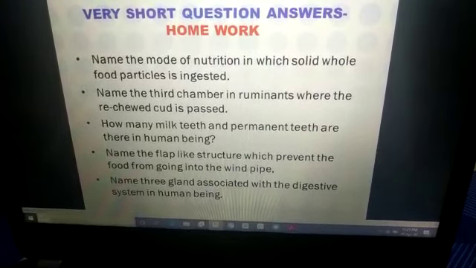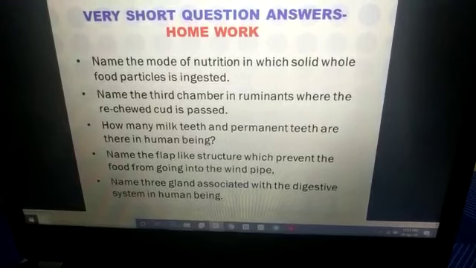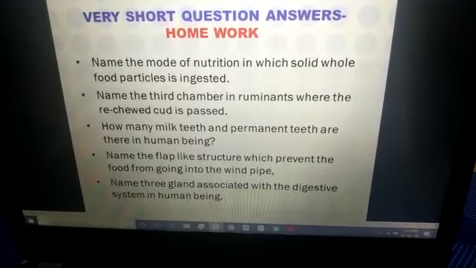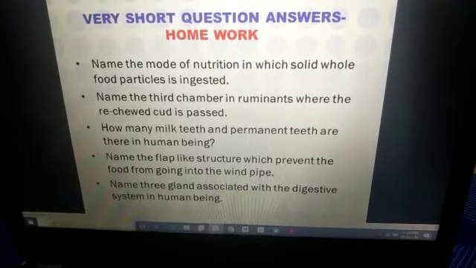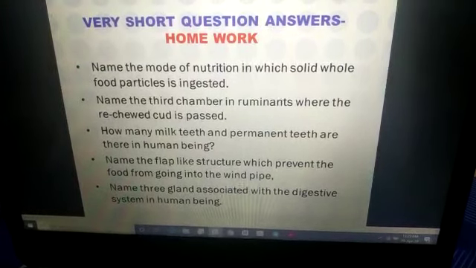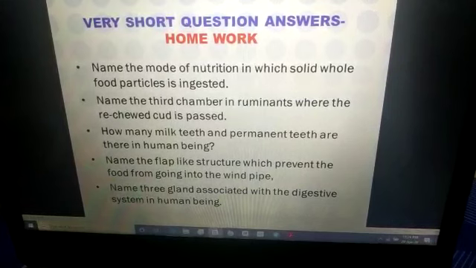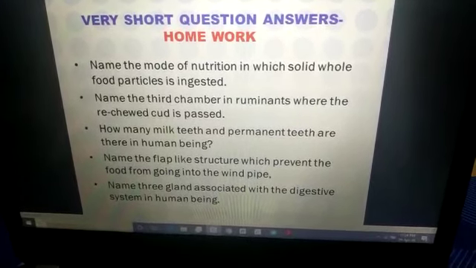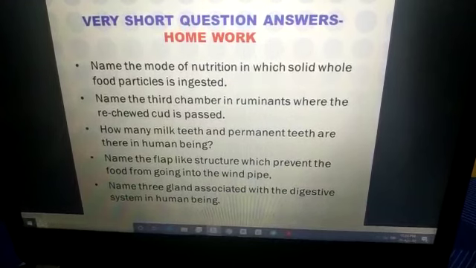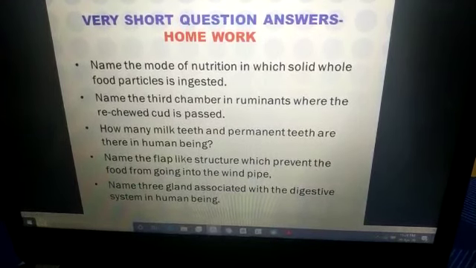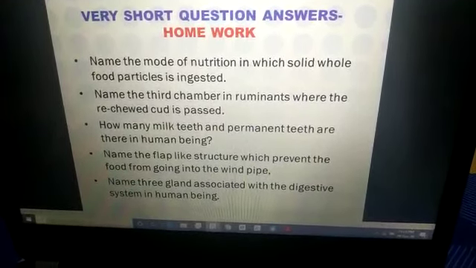Name the third chamber in ruminants where the rechewed cud is passed. I think you remember that the rechewed cud enters directly into which chamber? The answer is known to you. First one is rumen, second one is reticulum, the third chamber is...